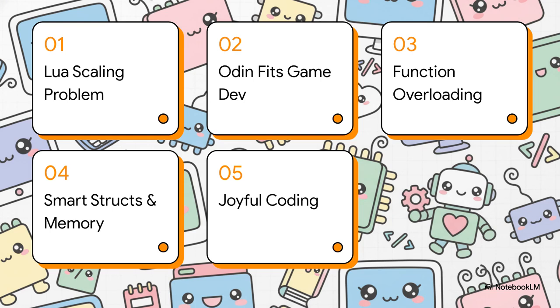So here's our structured roadmap for today. First, we'll look at the Lua scaling problem. Second, why Odin actually fits game dev so well. Third, explicit function overloading. Fourth, smart structs and memory management. And finally, returning to joyful coding. We're going to connect these hard technical features directly to that emotional journey of coding. Let's get right to it.